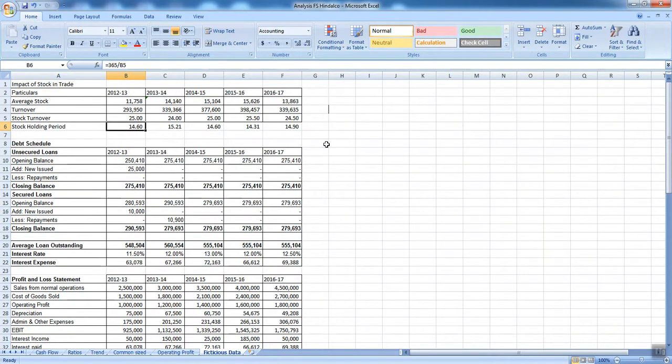This can be something like this. The stock might be there for around 14 to 16 days here, whereas the average might be 15 to 17 days over here. In this case, wherein again the average is 14.60, the stock will be with me for 14 to 16 days, and here around 15 days.